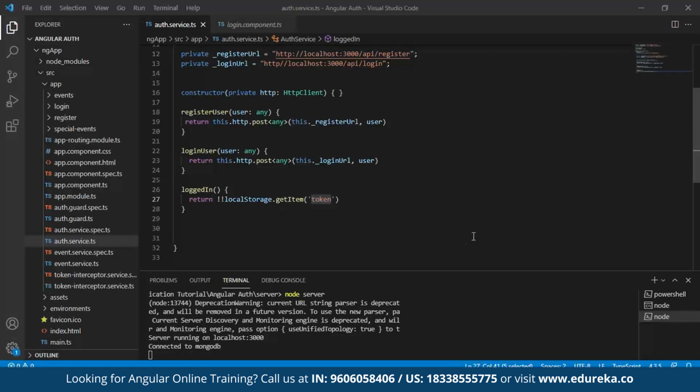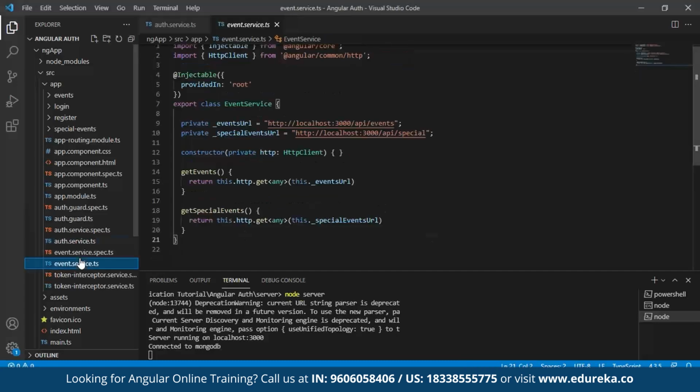For clean code purposes, we'll create services for our login and registration in the authentication service, and similarly we'll create one more service for all our events called event. Now again, for creating a service, the command used is ng g s, your service name. In this case, it is event. Once I do that, our event service will be created.